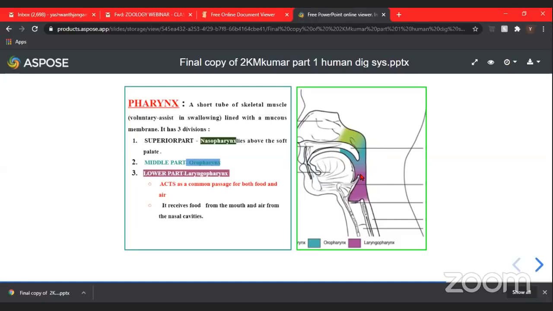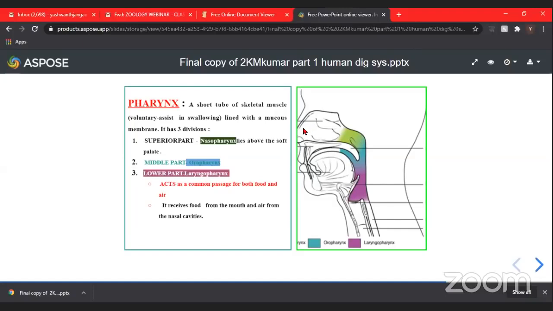Now this pharynx is divided into 3 divisions. Like this uppermost part, also called the superior part of the pharynx, is generally present over the soft palate. So we have soft palate, isn't it? The extension of the hard palate which hangs down into the pharynx. So this is uvula, and above this uvula, the soft palate, this particular region is called nasopharynx, into which the nasal cavities open.